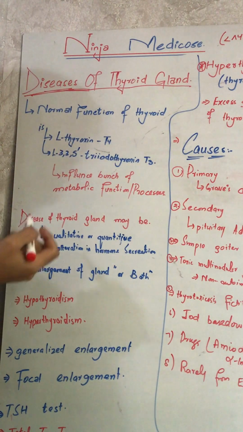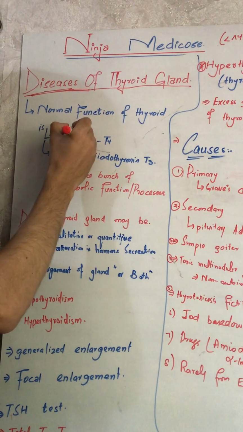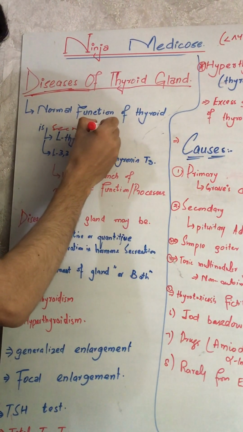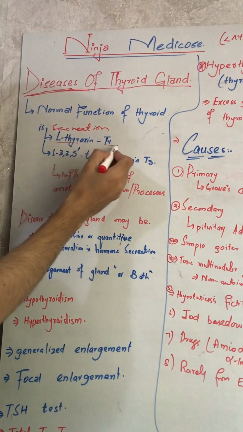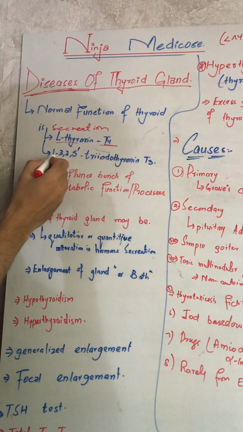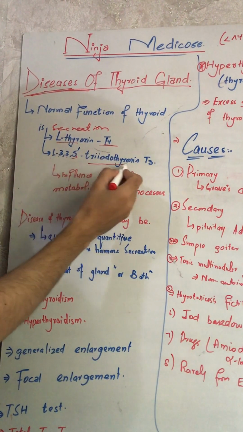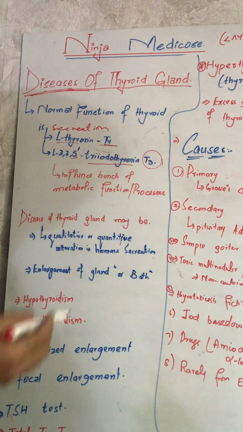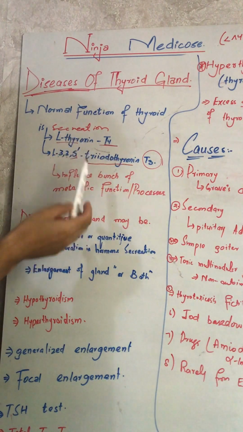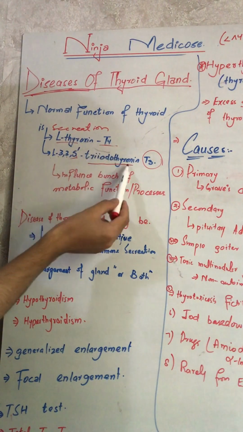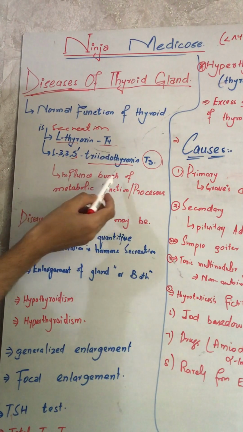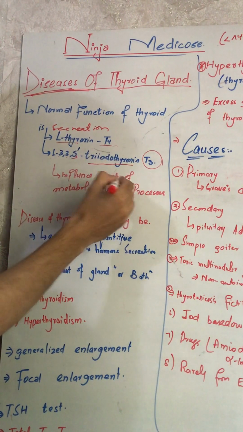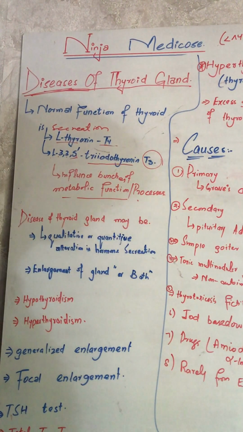The normal function of the thyroid gland is the secretion of L-thyroxine, which is called T4, and L-3,3',5-triiodothyronine, which is T3. So this is the normal function, that it secretes T4 and T3, and T4 and T3 influence bunches of metabolic functions and processes in the body. We will discuss that later.